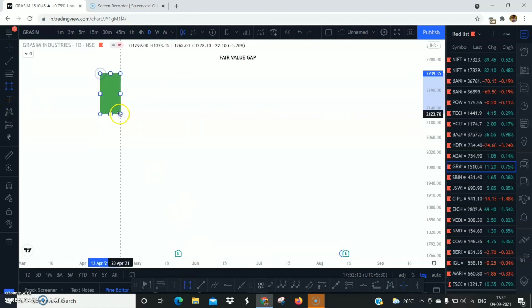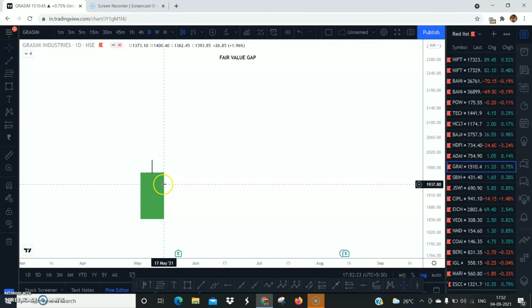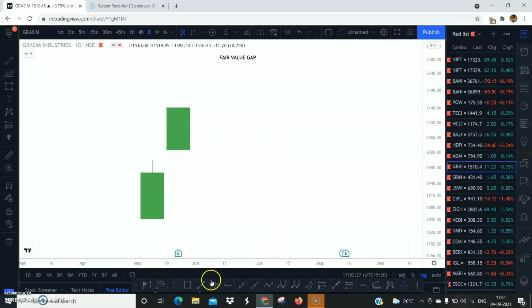Let's say this is an up move. This is the wick that we have in an up move. It can be anything. Now the price moves higher, creates a wick here.